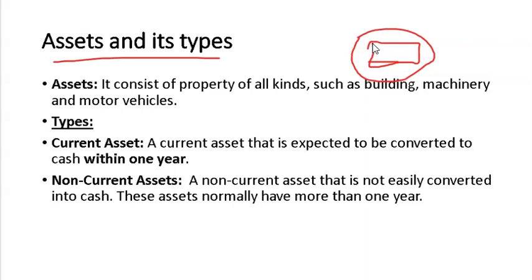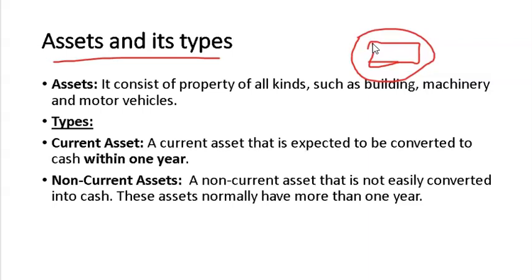Non-current asset. A non-current asset is not easily converted into cash. These assets normally have a life of more than 1 year, like furniture. So if we buy a chair for the business, it is impossible to sell that chair in 1 year. Sometimes it takes time to create new things, and sometimes it takes time for a customer to buy it. So this is the difference between a current asset and a non-current asset.